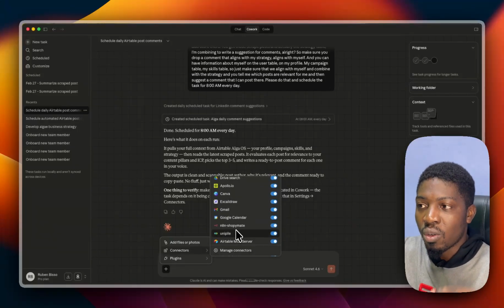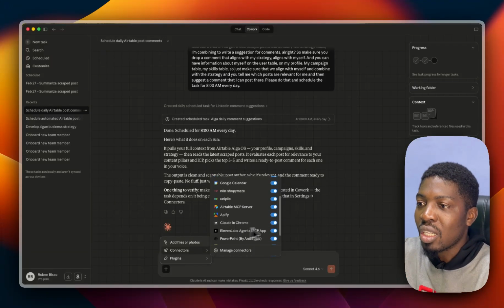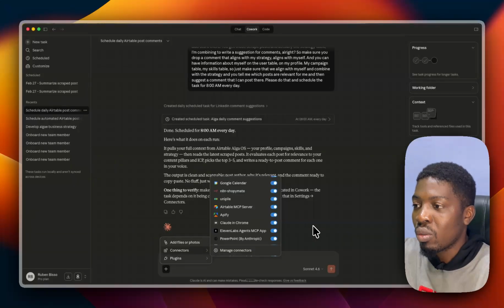I can trigger some workflow from Claude Cowork or Claude Chat to n8n. So I can trigger them from my Claude interface. So this is actually about connectors. I explained connectors in my previous video.